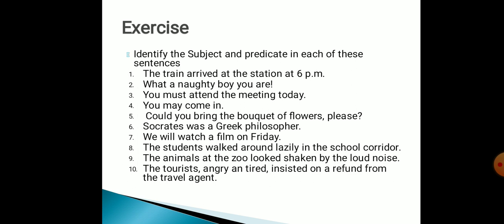Now here is an exercise in which you have to identify the subject and the predicate in each of the sentences. I will just explain the first one. The rest of the 9 you have to note down in your notebook. First, the train arrived at the station at 6 p.m. In this particular sentence, the train is the subject. Arrived at the station at 6 p.m. is the predicate. Please note down the rest of the questions and do write the answers.